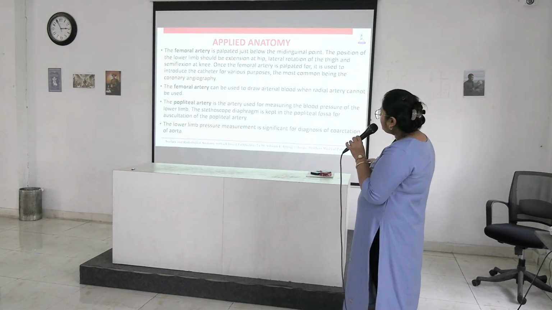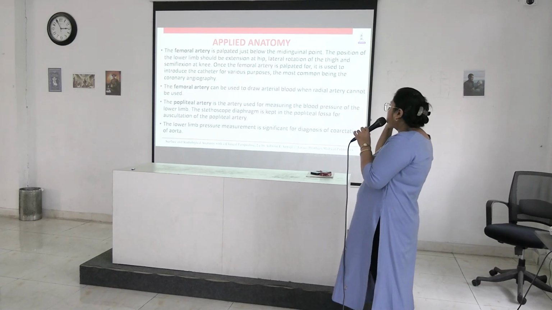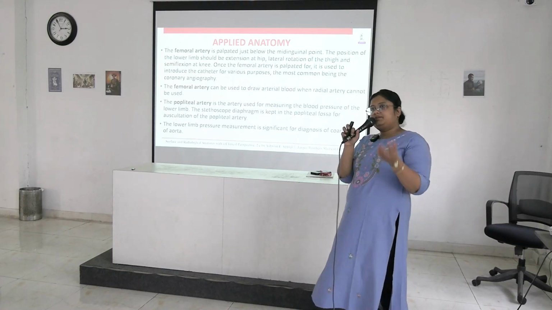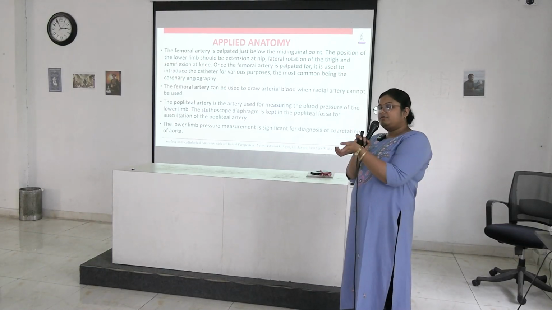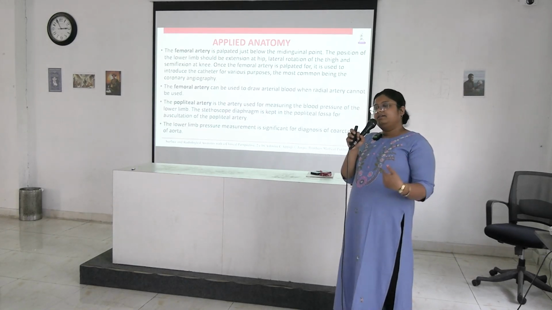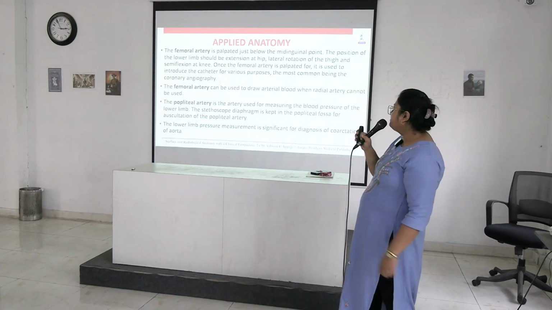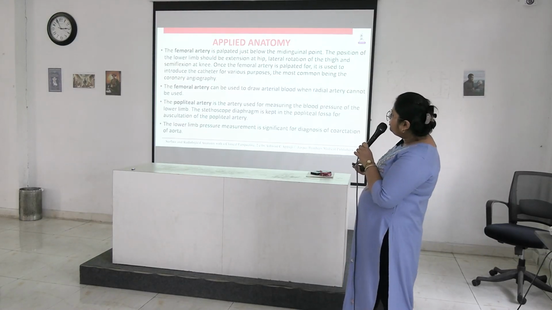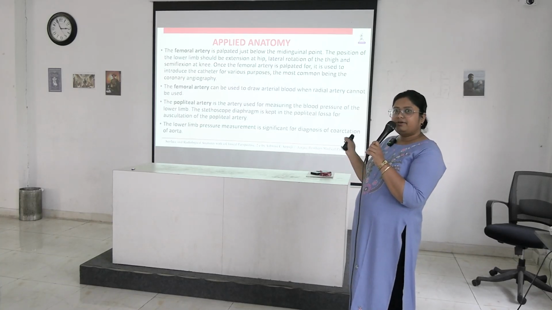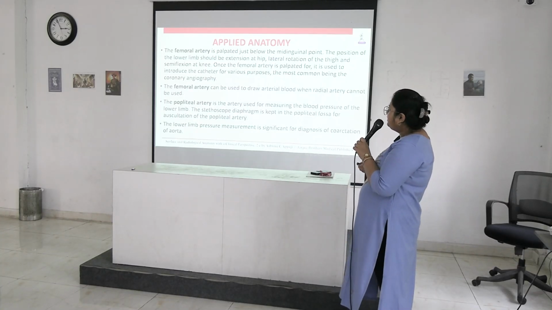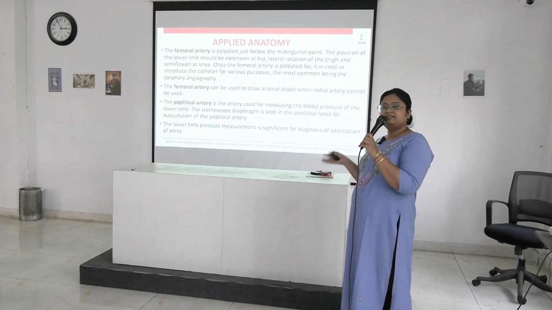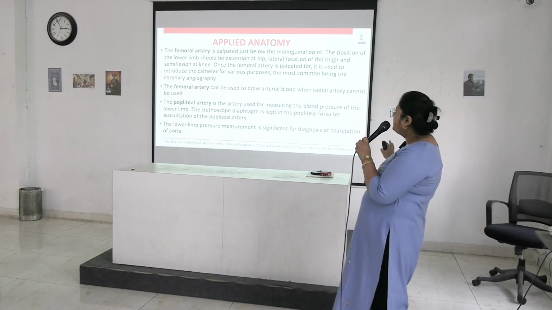Okay. Next, femoral artery can be used to draw arterial blood when radial artery cannot be used. In a collapsed patient, a patient in shock, you cannot palpate the radial artery. Then you have to draw arterial blood for ABG from the femoral artery. You have to draw blood from femoral artery or femoral vein during your internship. Next are popliteal artery and femoral artery pulses, and you have to palpate them during your medicine and surgery postings. So you have to locate the artery.